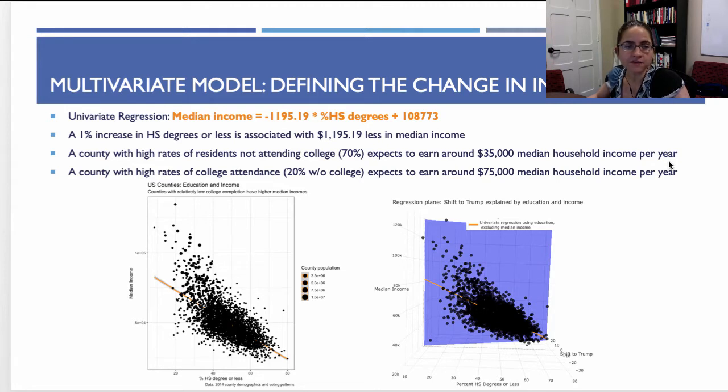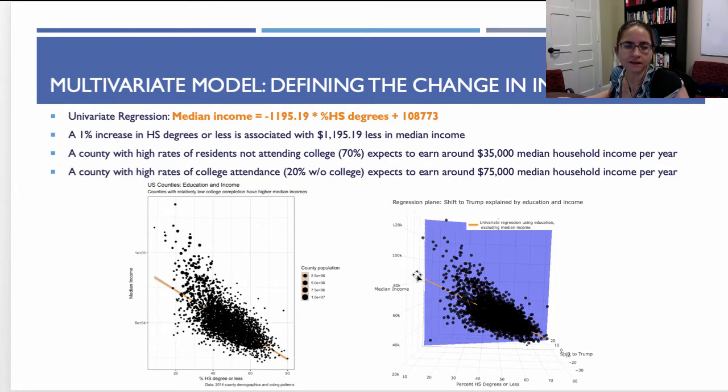A county with high rates of residents not attending college, 70%, expects to earn around $35,000 in median income per year. And so that's looking over at this section of the graph. It's fairly low down. And you see that around 70% high school degrees or less is associated with $35,000 or so of median income. On the other hand, a county with high rates of college attendance, 20% or so without college, expects to earn around $75,000 in median household income per year.